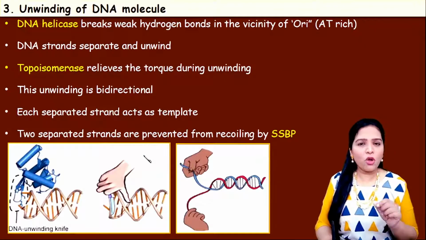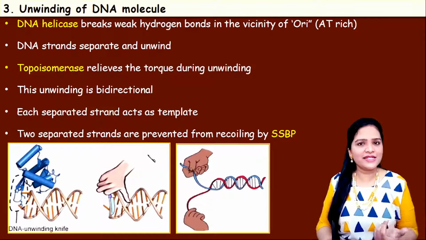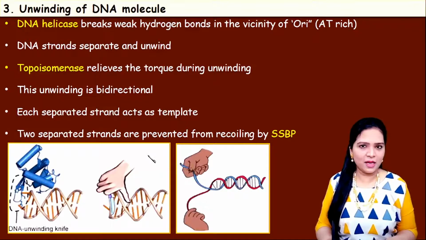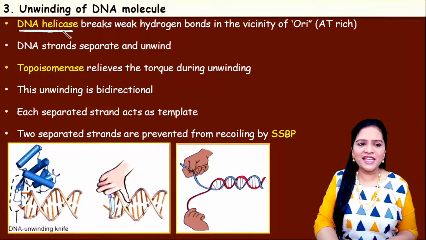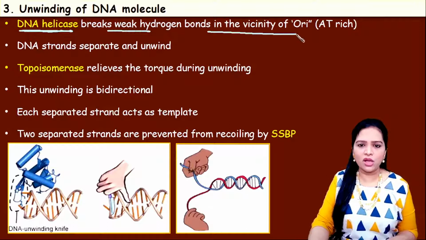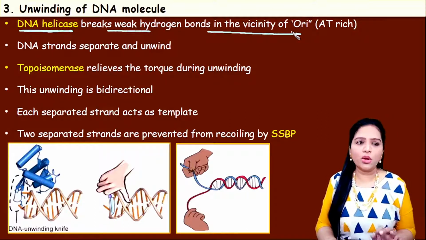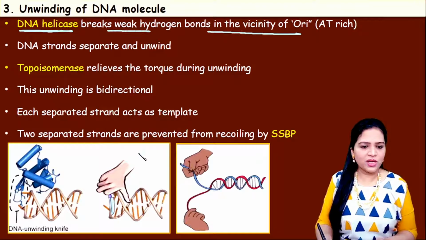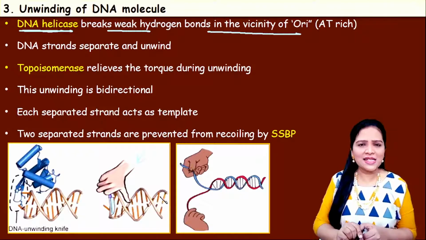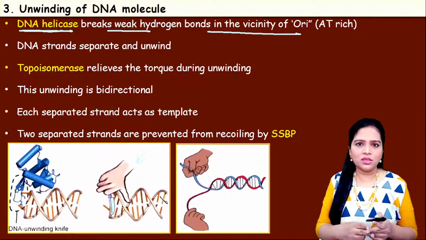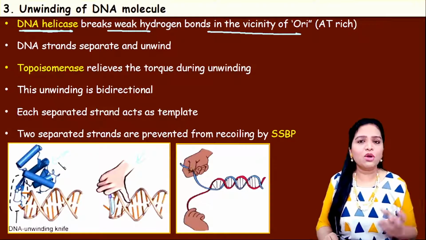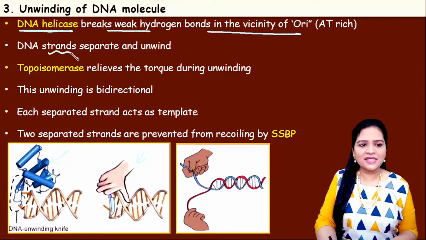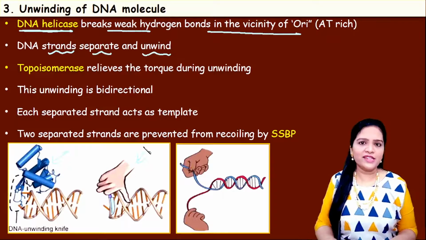Now, once the point of origin is recognized, the next step is to unwind the DNA double helix. That will be done by the enzyme DNA helicase. DNA helicase breaks the weak hydrogen bonds in the vicinity of the point of origin. Okay, so look at this picture. This is a double-stranded DNA, as a knife or a scissor will cut the strand in between two fibers. Similarly, the DNA helicase will act as a molecular scissor. It breaks the strand and unwinds the two strands.